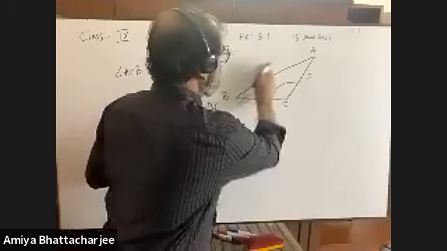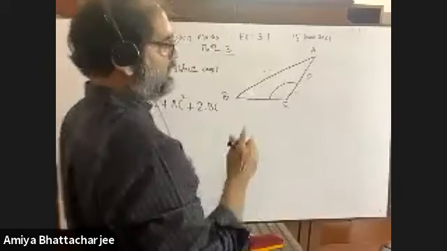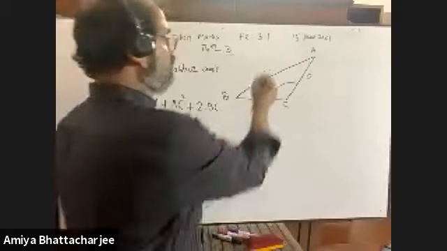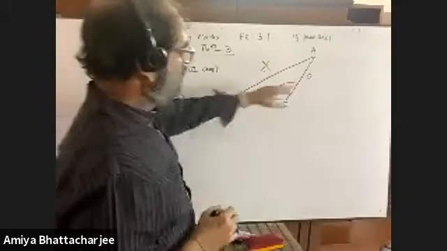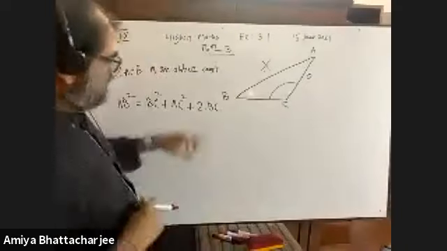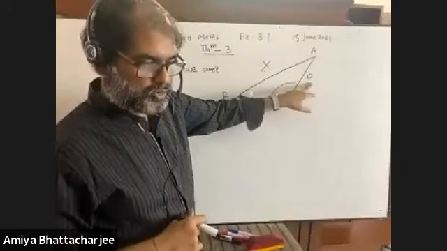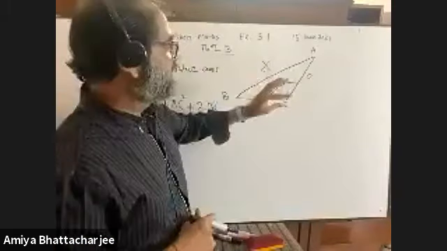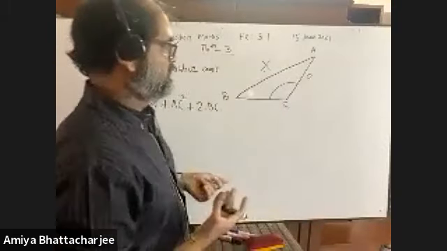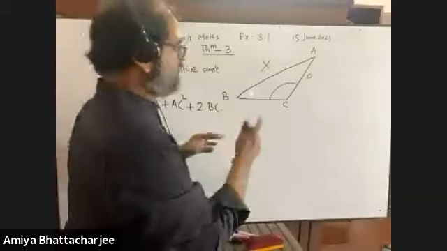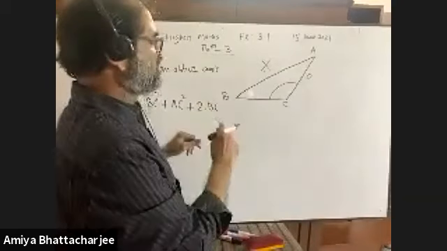Then we are left with only AC. So what is the orthogonal projection of AC on BC?